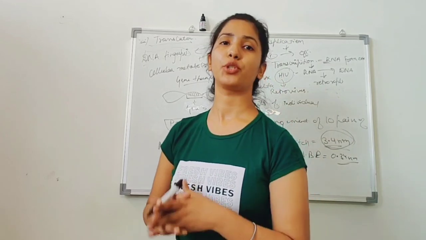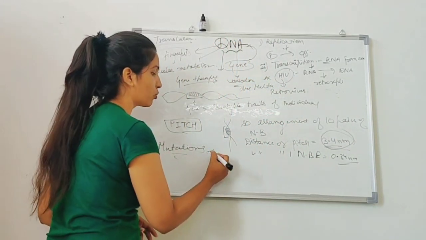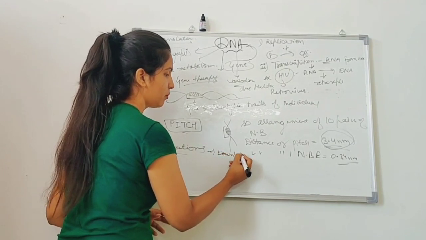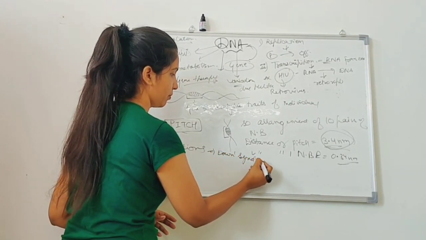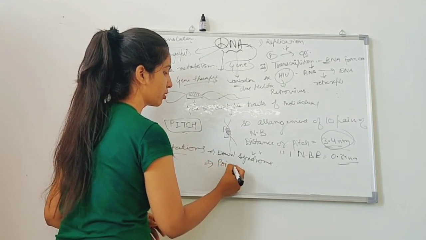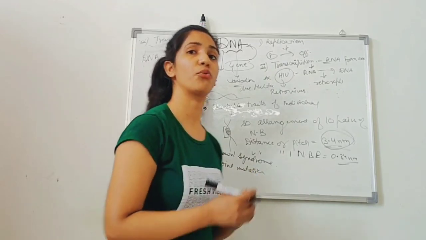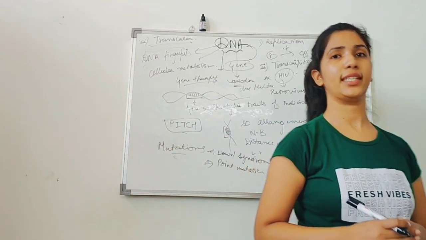Variation occurs due to mutation, but mutations can be harmful as they cause Down syndrome, point mutation. Point mutation leads to various diseases. So this is about the DNA.